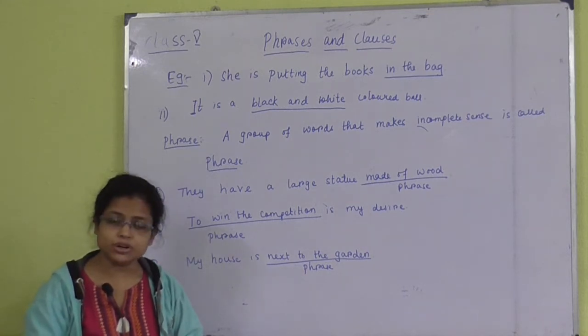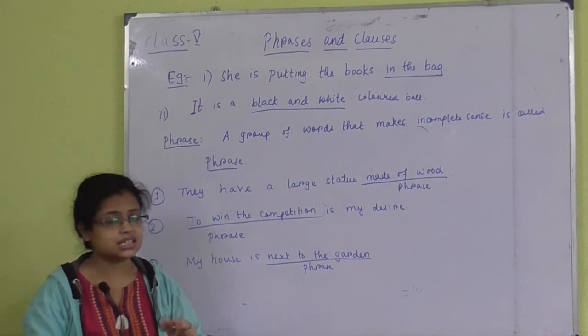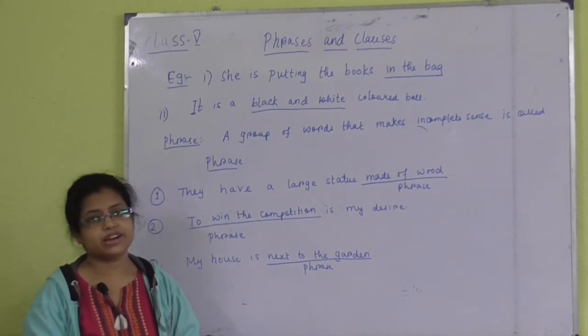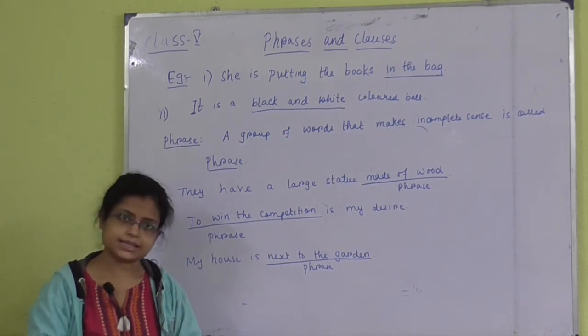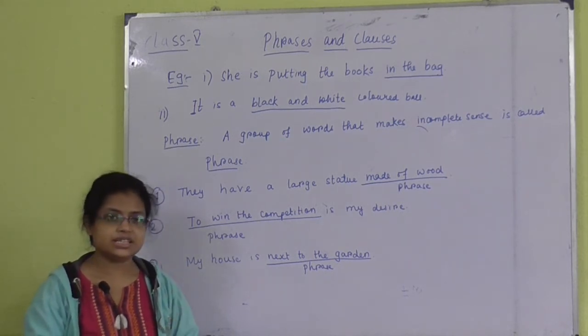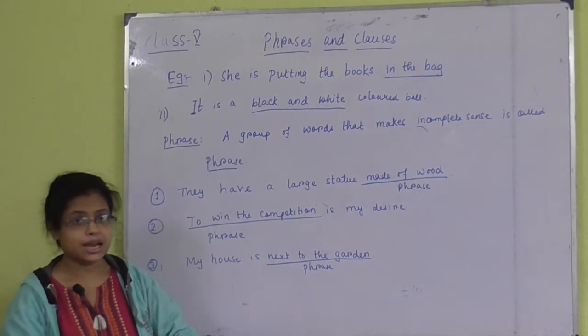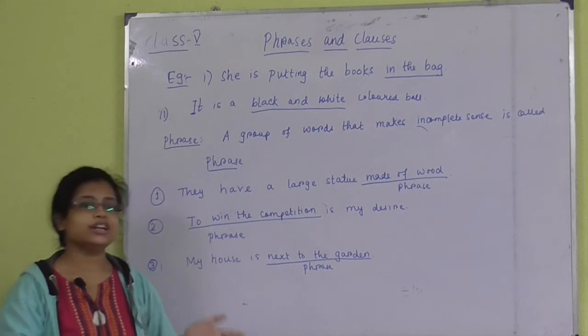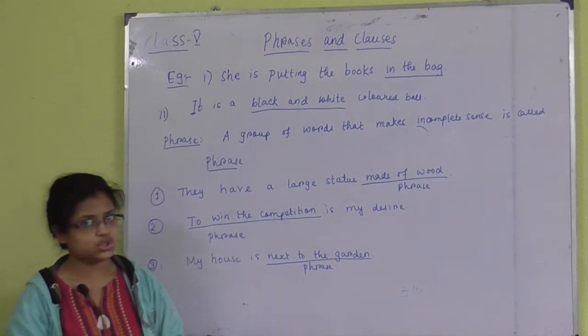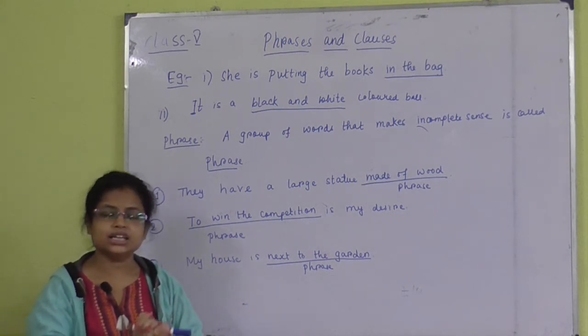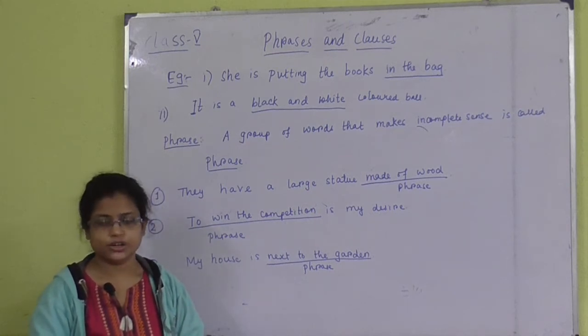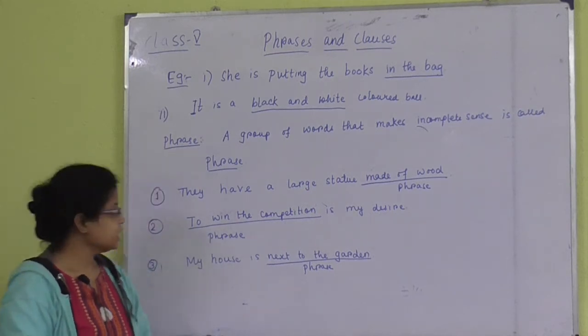They are only a group of words that sit within a sentence and then it makes complete sense. That means the phrases may have a subject or may not have a subject, may have a verb or may not have a verb. Understood? Because they are incomplete in meaning. So these are the phrases.